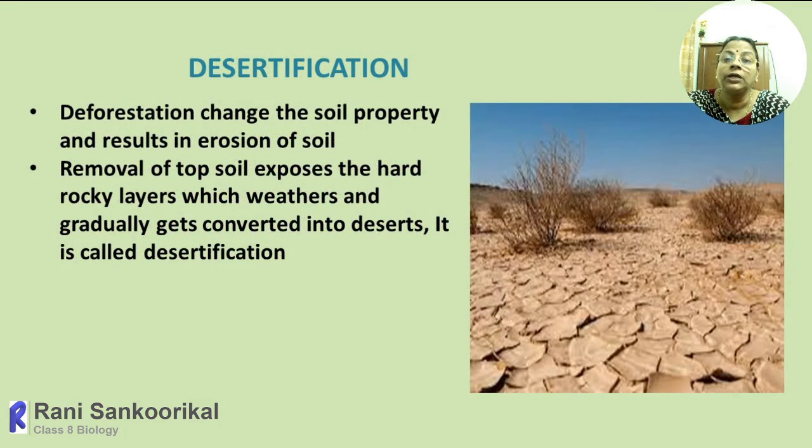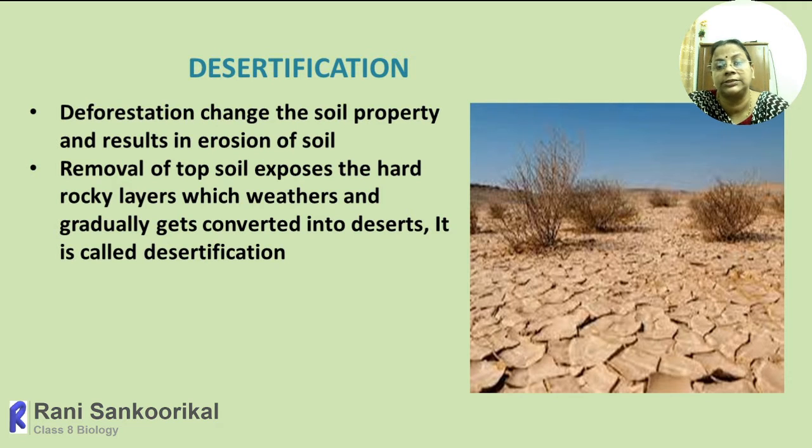Along with that, there is another term we already discussed: desertification. This loss of biodiversity due to our activities and natural activities can turn up if we are not protecting.